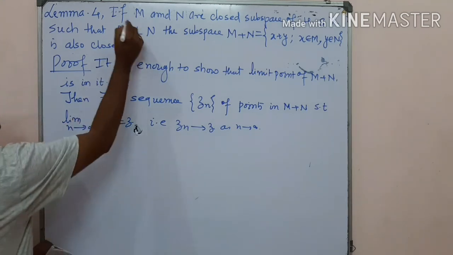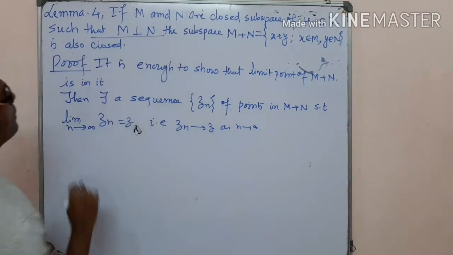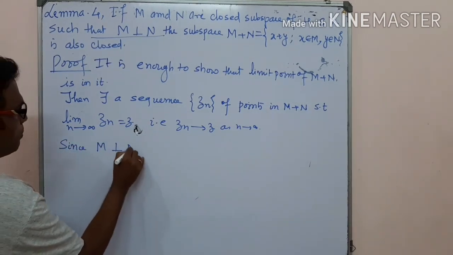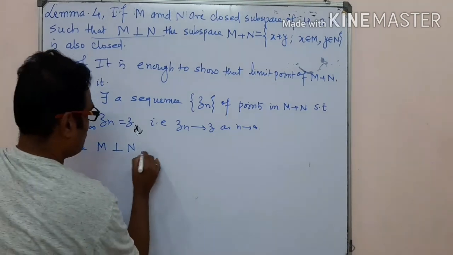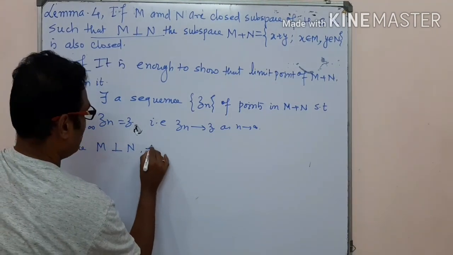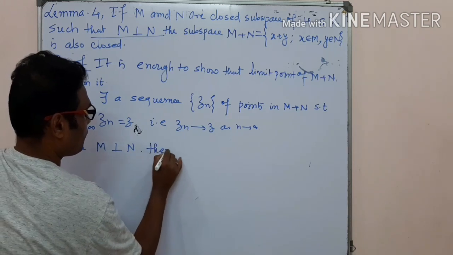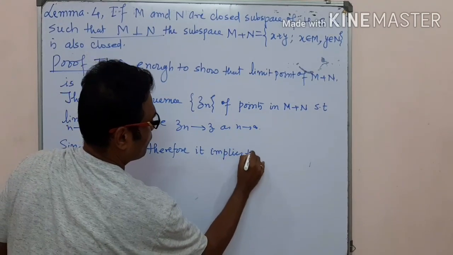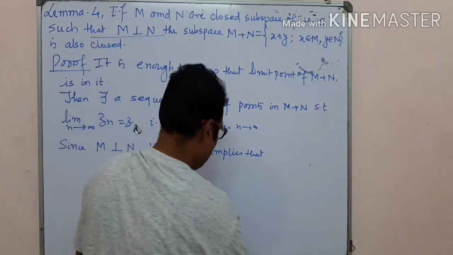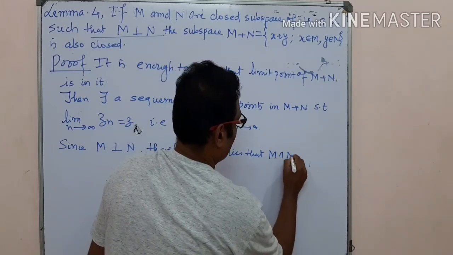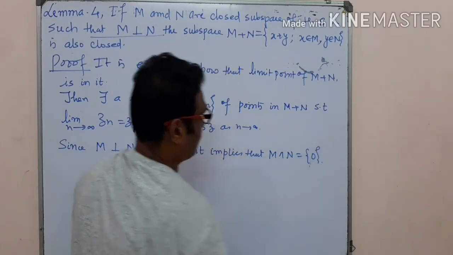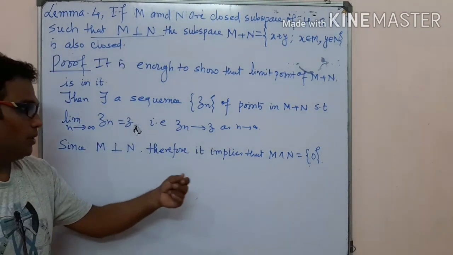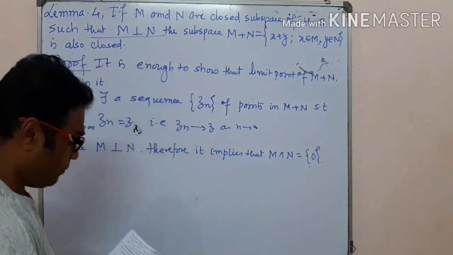Now another point is given: M and N are perpendicular. Since M is perpendicular to N, it implies that M intersection N is the singleton 0. Obviously they are mutually perpendicular, so the intersection of these two sets is 0.